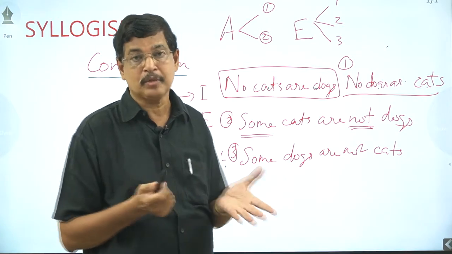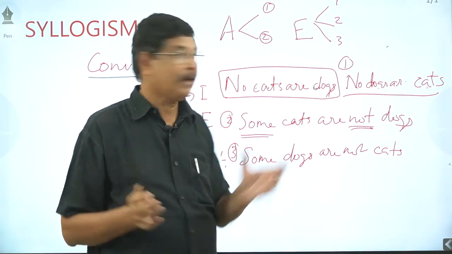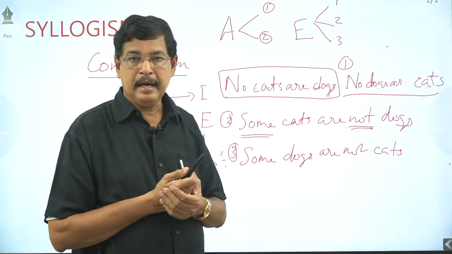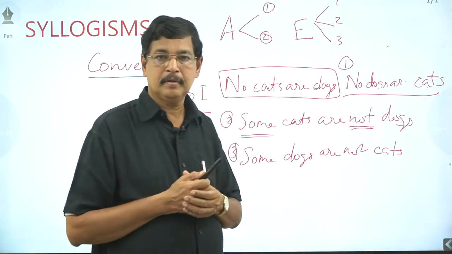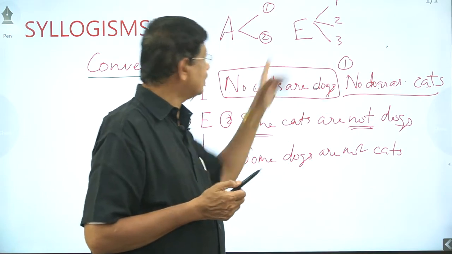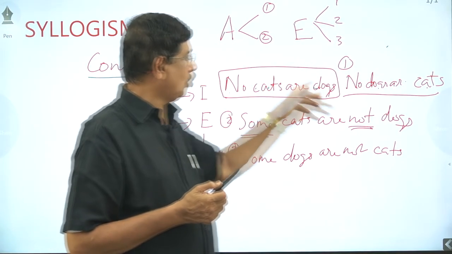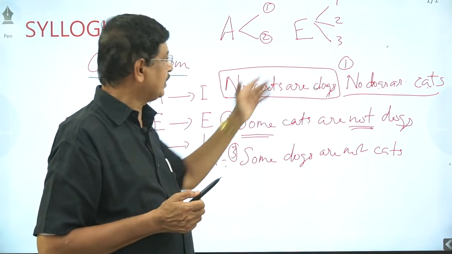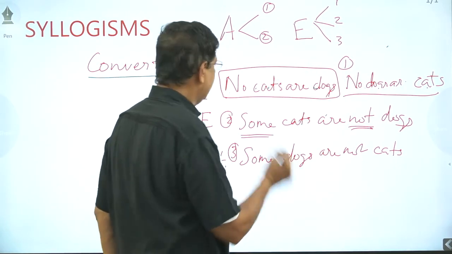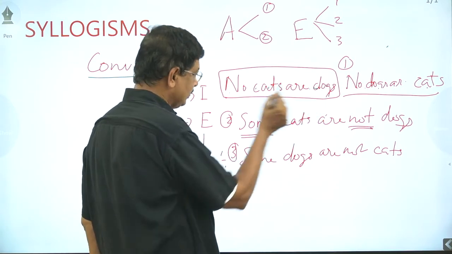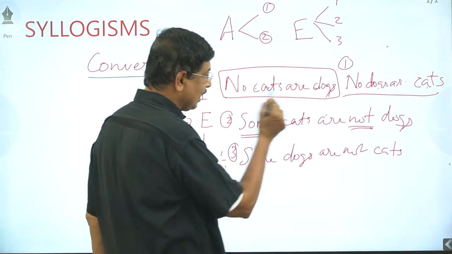These are the maximum possible conclusions you can arrive at from an E-type statement, no cats are dogs: 1. No dogs are cats. 2. Some cats are not dogs. 3.